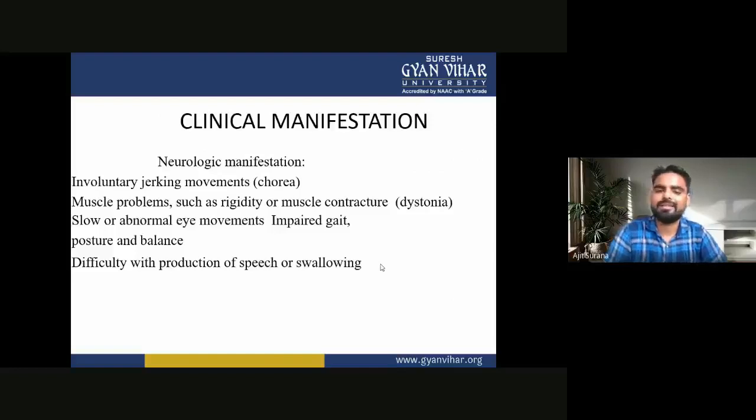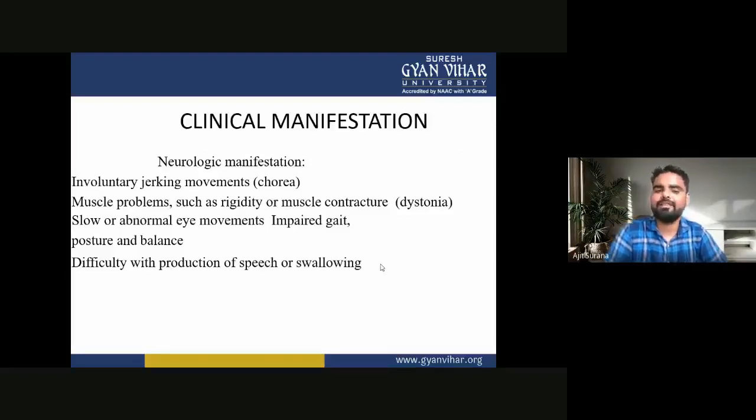Muscle problems such as rigidity or muscle contractures like dystonia, slow or abnormal eye movements may occur, impaired gait, posture and balance, and difficulty with production of speech or swallowing. So these are the clinical manifestations of Huntington's disease.